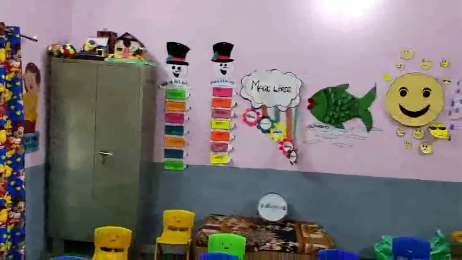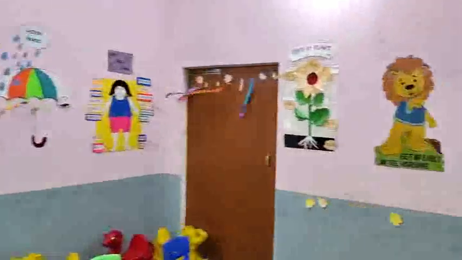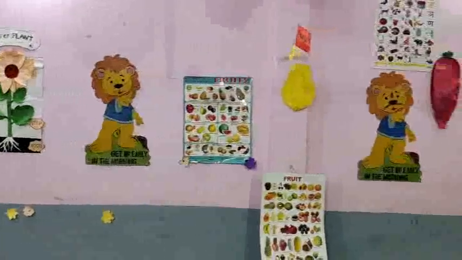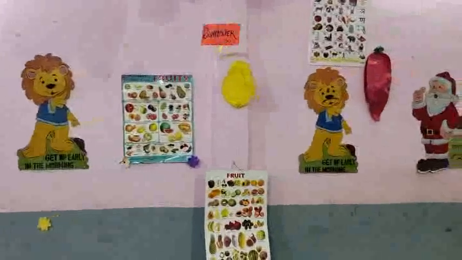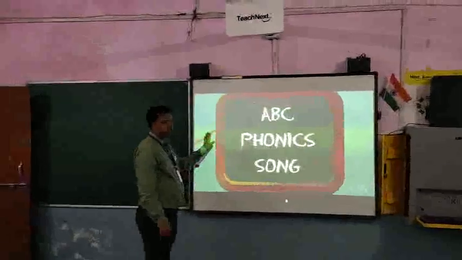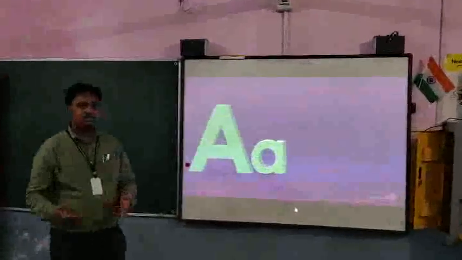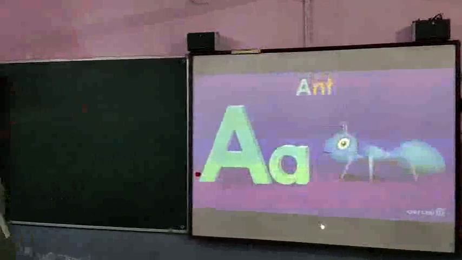This is our activity room in which we made several paintings and drawings which will attract the students. They love to come to the activity room and they enjoy each and every second. You can see that in the digital content, with the help of the different lines, the students can learn things very fast.